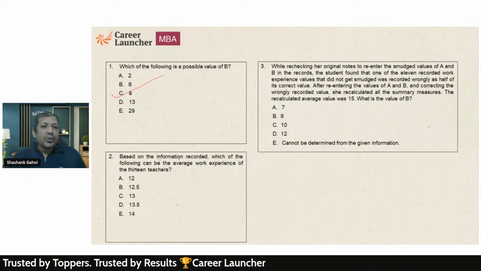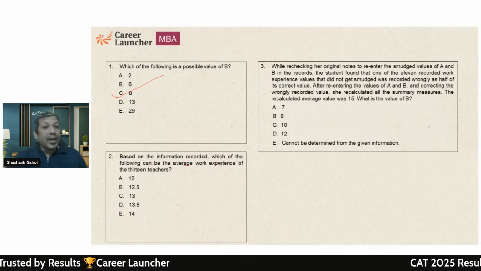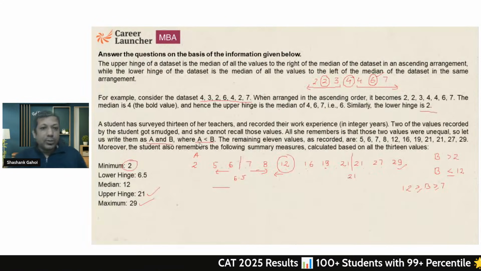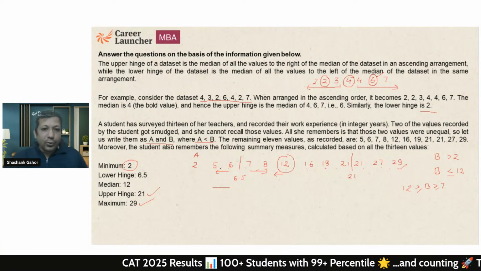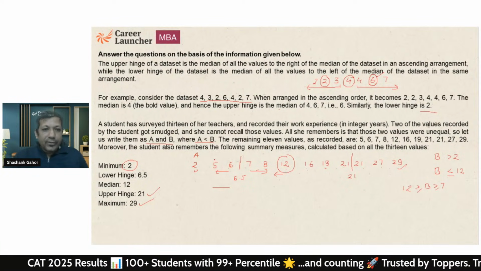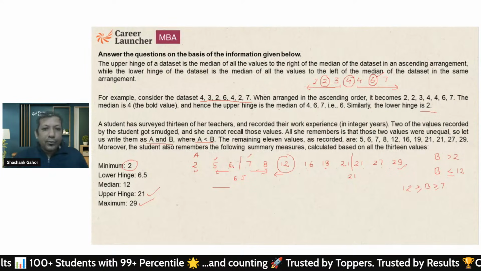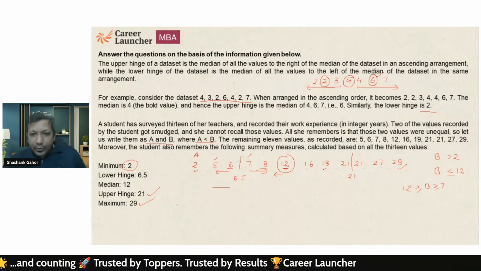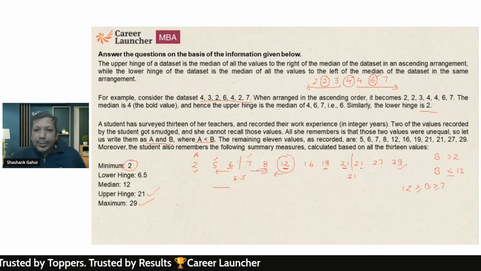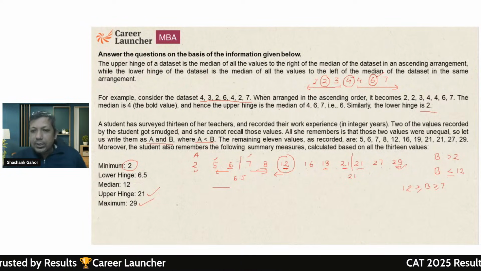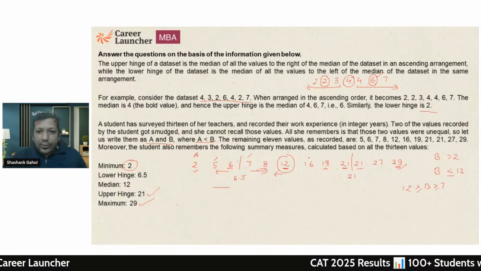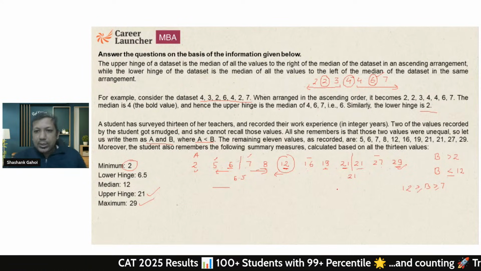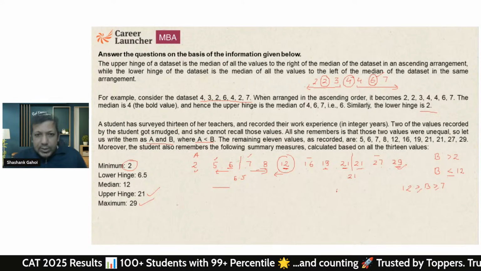Okay. Based on the information recorded, which of the following can be the average work experience of the 13 teachers? Okay, so to calculate the average, what I'm going to do: 2 plus 5, 7, 7, 7, 14, 14 plus 14, 28, 40, 40 plus 40, 80, 80 plus 50, 130, 130 plus 43 is going to be 173.